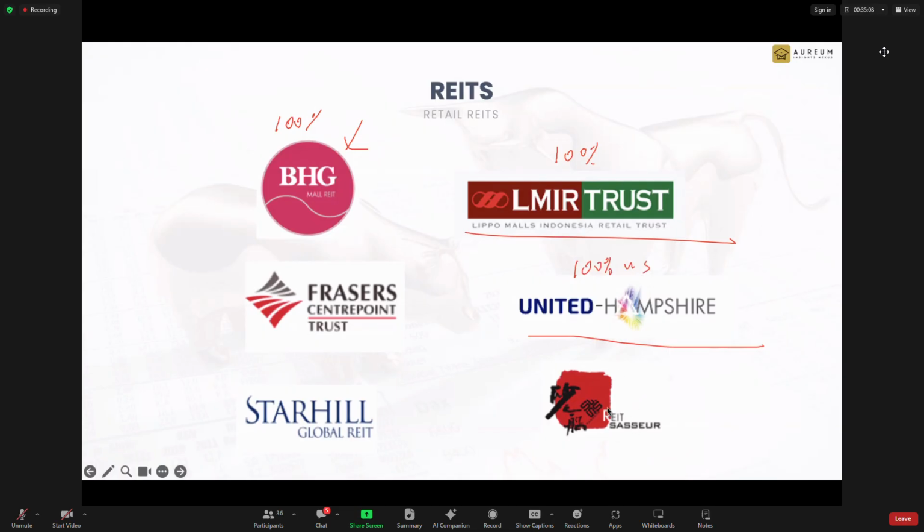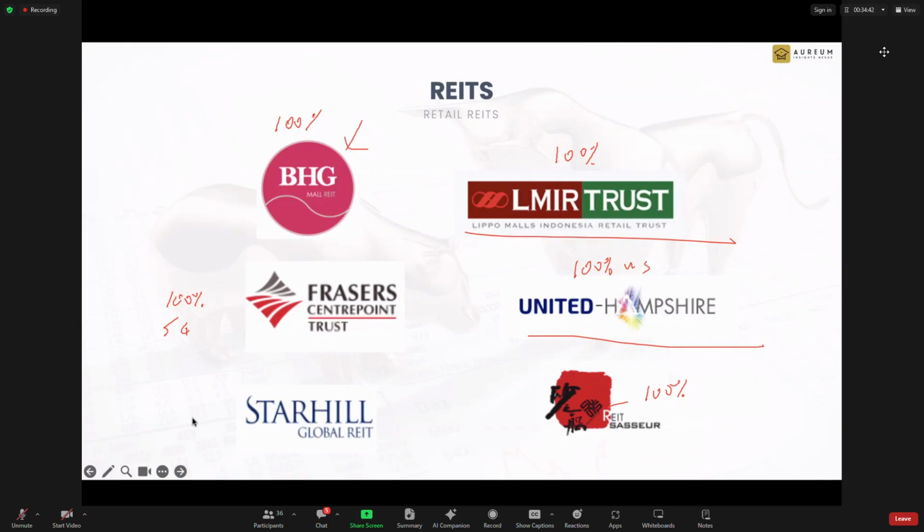Sasseur REIT is 100% China, but outlet malls. Frasers Centrepoint is 100% Singapore. And Starhill Global is Singapore focused. They have property overseas, but the main focus is still Singapore. So you can see in the retail sector there are actually six REITs.